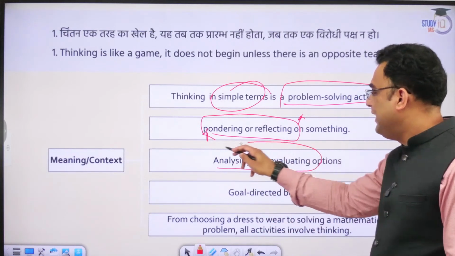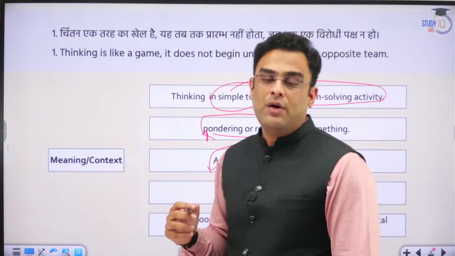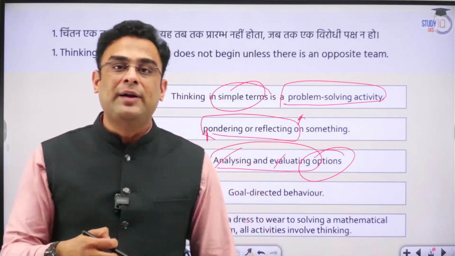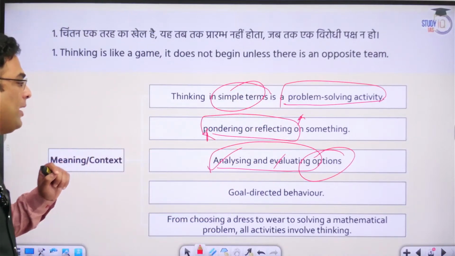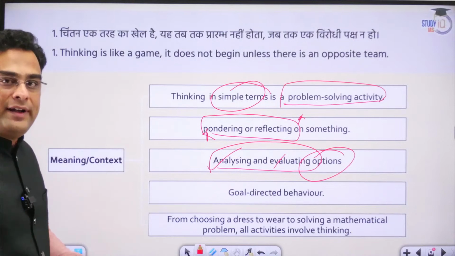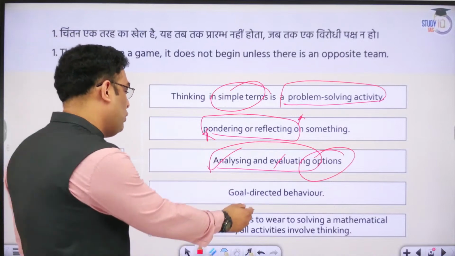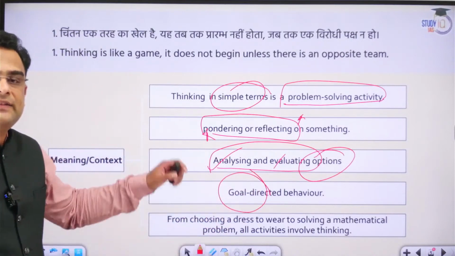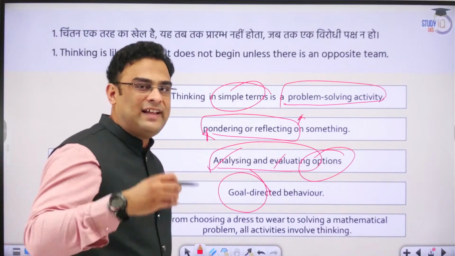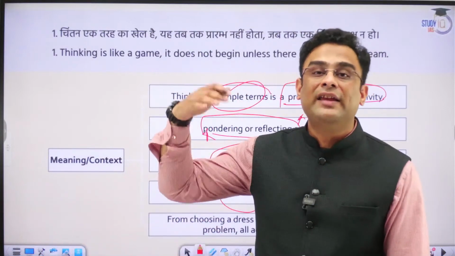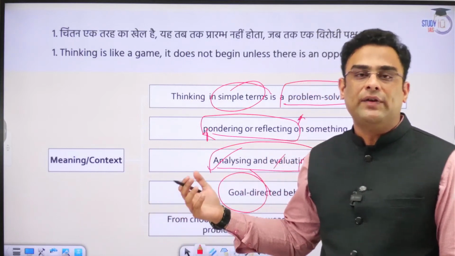In this process, we are basically analyzing and evaluating the options that we have before us. We try to understand what are the different possible ways in which we can overcome the situation, in which we can overcome the challenge. And then accordingly, we choose or decide a specific direction which will take us closer to our goal. Okay? This is a process that we are constantly indulging in. From the smallest of decisions at the individual level to the highest of decisions at national, international level, this is a constant and continuous process.